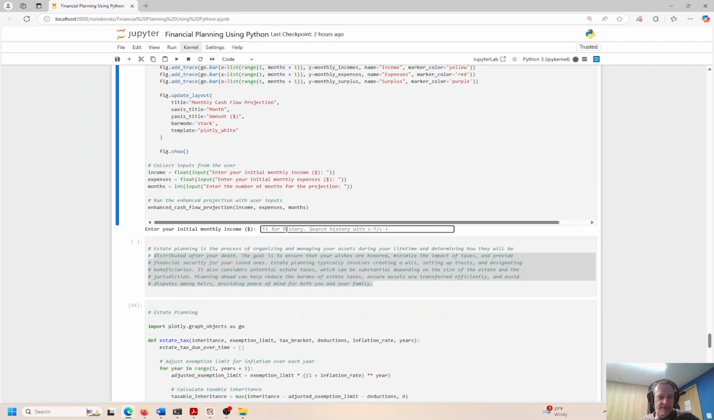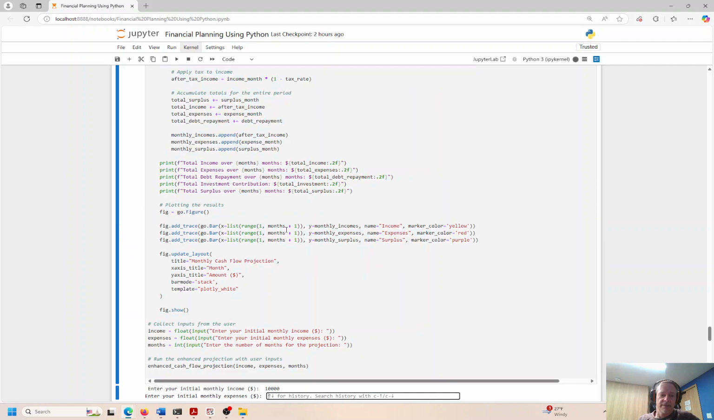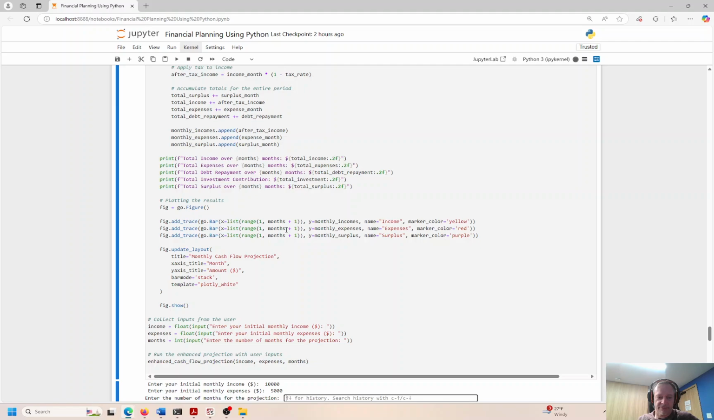Enter your initial monthly income. Okay, I'm gonna say 10,000. It's not really, but I like that number. Initial monthly expenses. So I'm going to say the rent and the groceries and utility and all that. I don't think they parse it out at this one. I did the code yesterday. I already forgot what we're doing here.